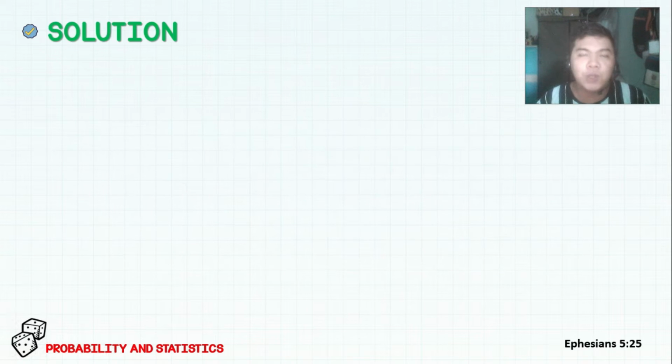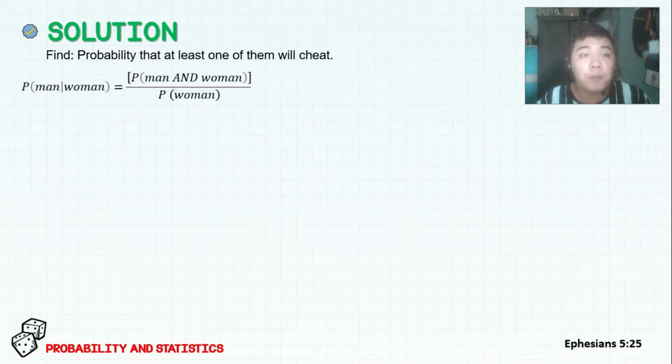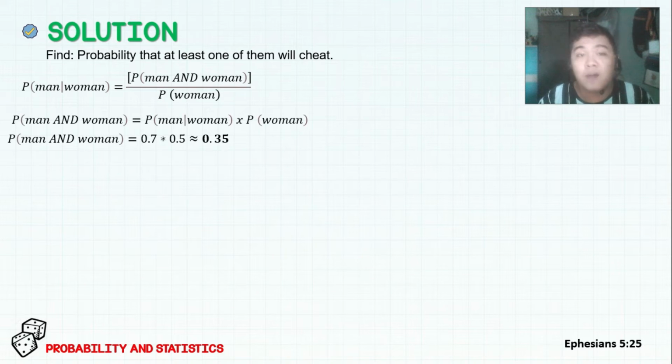So we are trying to look for the probability that at least one of them will cheat. We are already given the probability that the man cheats given that his woman does, which is equal to 70%, and we can get that by dividing the probability that both man and woman cheat by the probability that a woman cheats. Rearranging our formula, we can multiply the probability of the man with respect to the woman, which is 70%, by the probability that the woman cheats, which is equal to 50%, to get the probability that both man and woman cheat, which is equal to 35%.